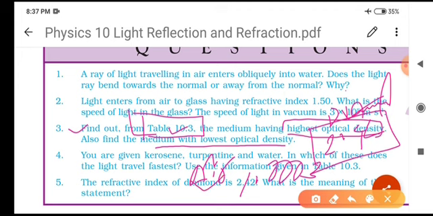The medium having highest optical density is diamond with refractive index 2.42, and the medium with lowest optical density is air, having refractive index 1.0003. In the medium which has highest density, light travels at the least speed, means the speed of light becomes slow. If a medium has lower refractive index, then the speed of light will be more in that.